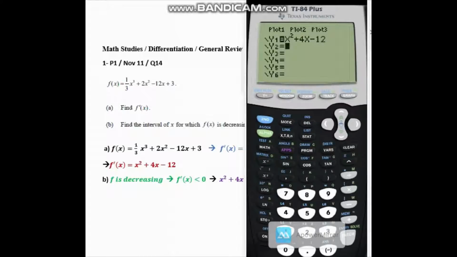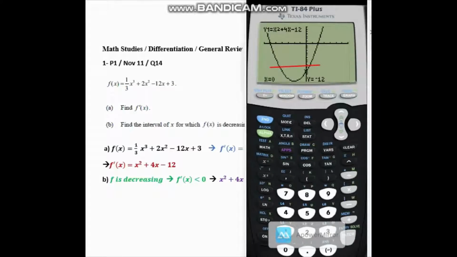So I've typed down the function onto the GDC, the red function x squared plus 4x minus 12. And I shall click on trace to get the graph of the function. Now I want the interval where the function is less than 0. So obviously I'm looking at this portion of the graph right there.